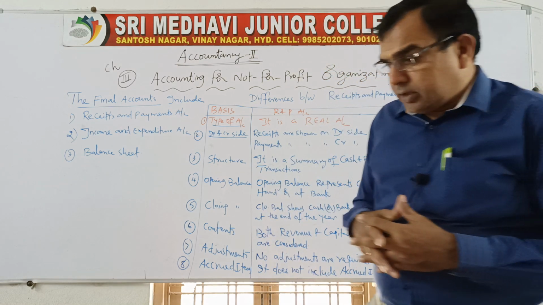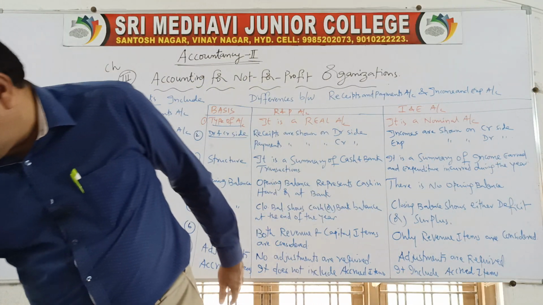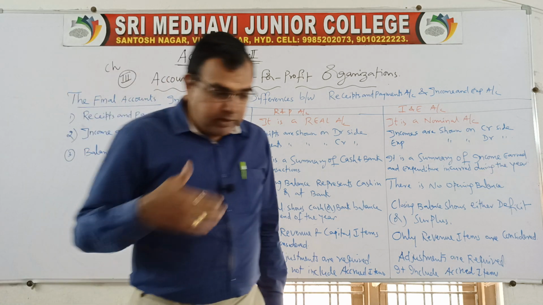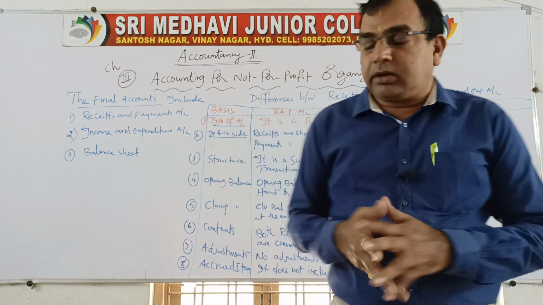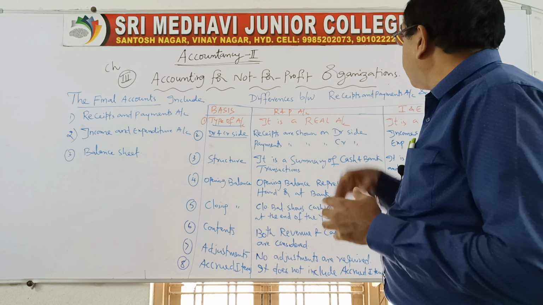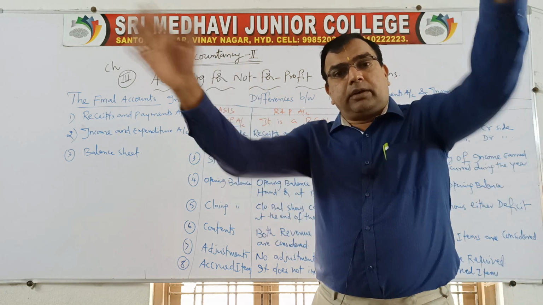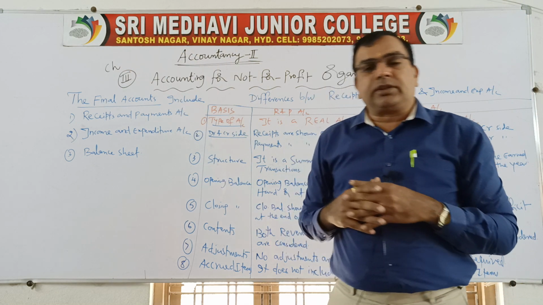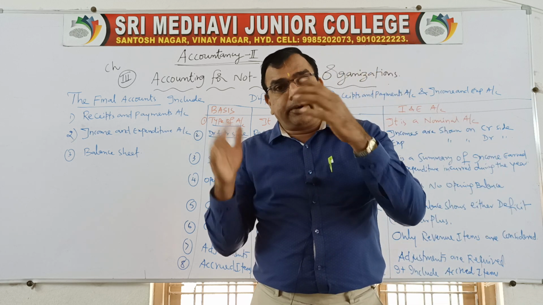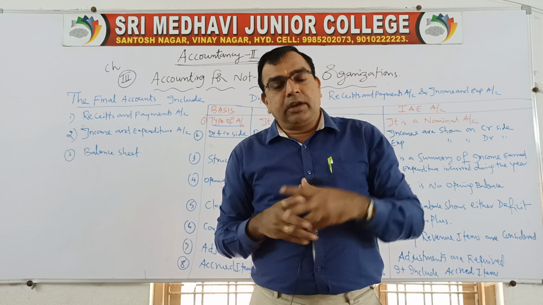We are in the third chapter, that is accounting for not for profit organization. Previously we have done with depreciation, then consignment. The third chapter, accounting for not for profit organizations. I have given you the introduction about this chapter, and in previous class we have discussed about the differences between